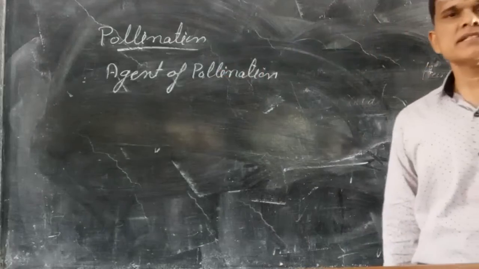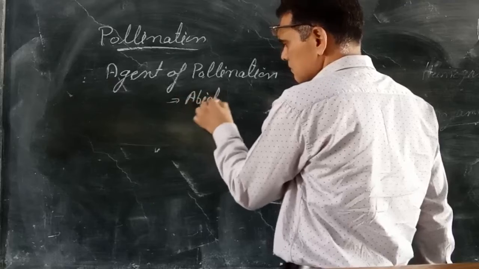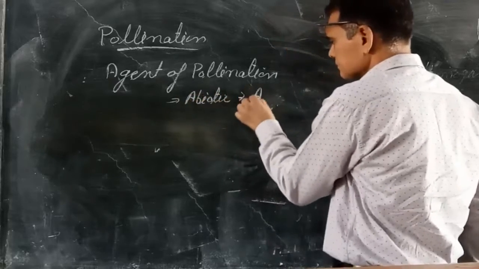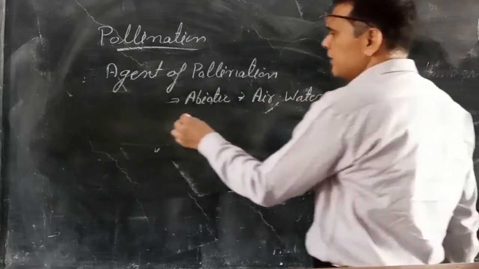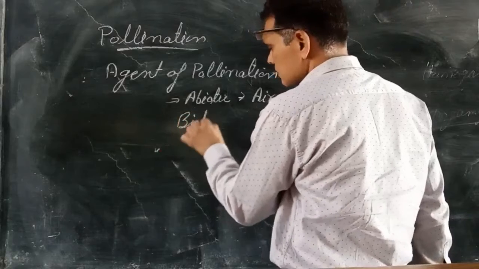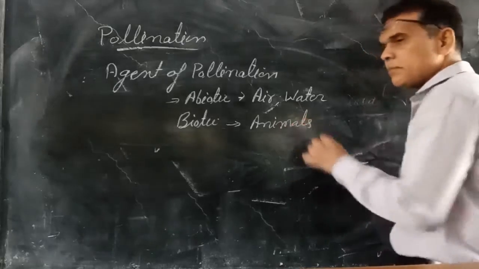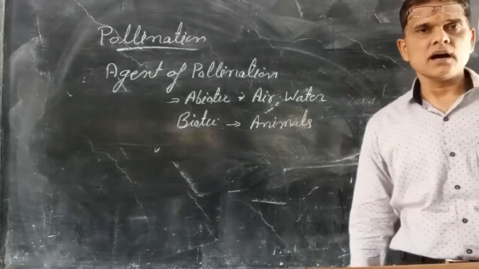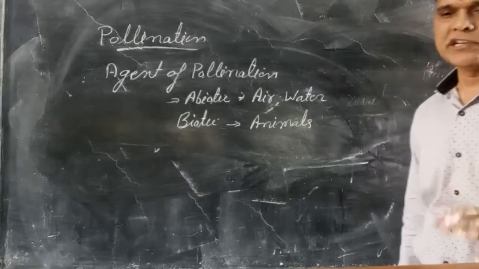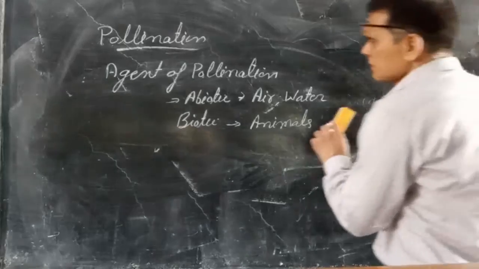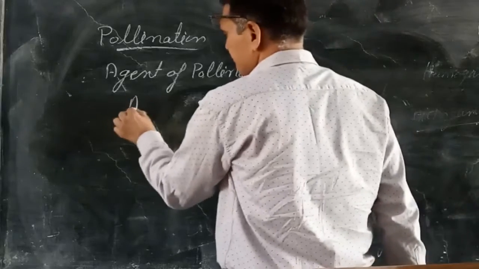Pollination occurs through different agents. Maybe air, abiotic, that is air, water, and biotic, that is animals. Maybe insects, snails, ants, human beings. These are the different biotic agents that help in the pollination. First of all, we studied pollination by the air, that is known as anemophily.